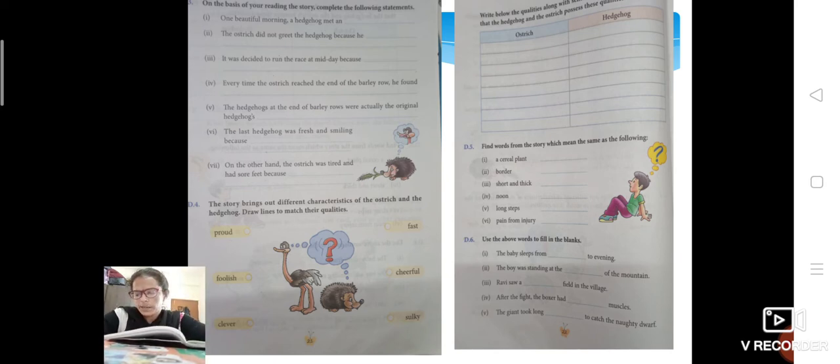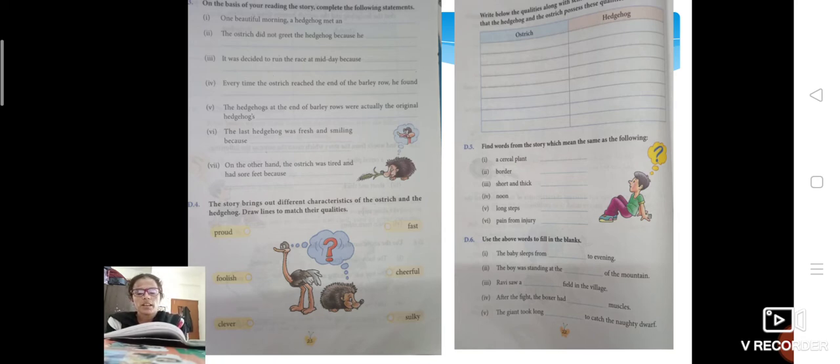Now, children, you have to write down the meanings from the story. They have given some words, but you have to pick the meaning of that word from the lesson itself, not from the dictionary. A cereal plant. So, what is a cereal plant in the story? Yes, of course, it was a barley plant, right? So underline and write down barley plant.